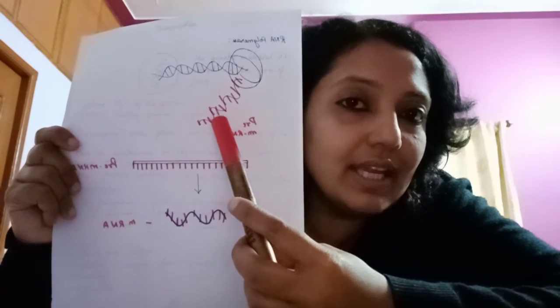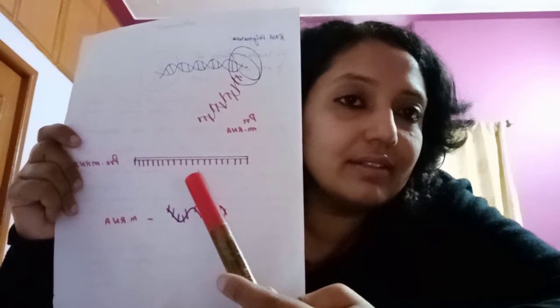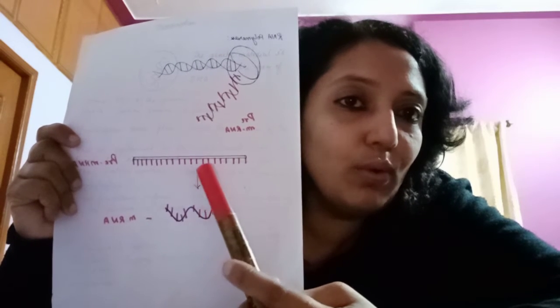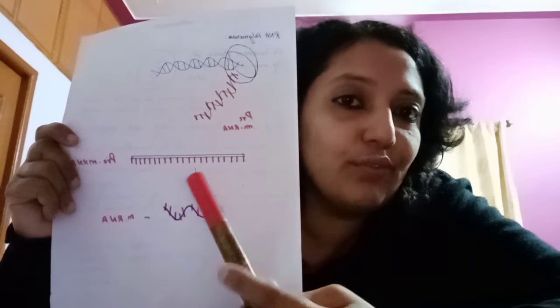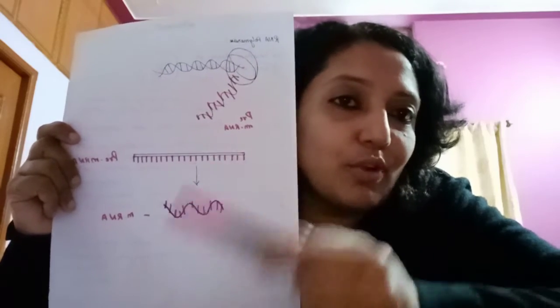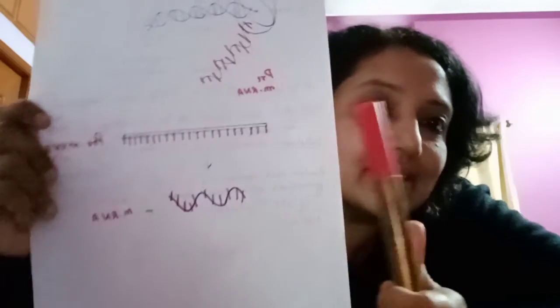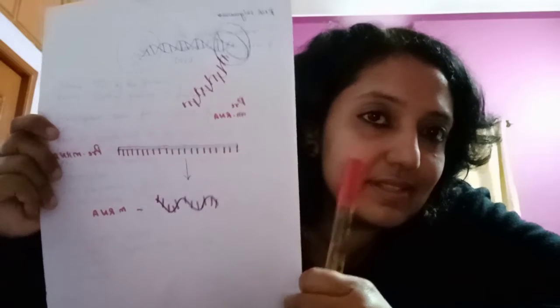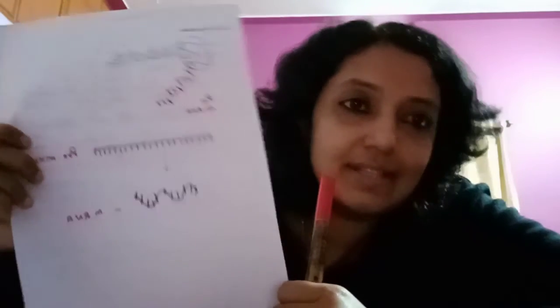In the pre-messenger RNA, in turn the introns are removed and exons are joined, forming the normal RNA. So this process is known as the transcription process. So let us understand each step in the transcription process, what all things are happening.